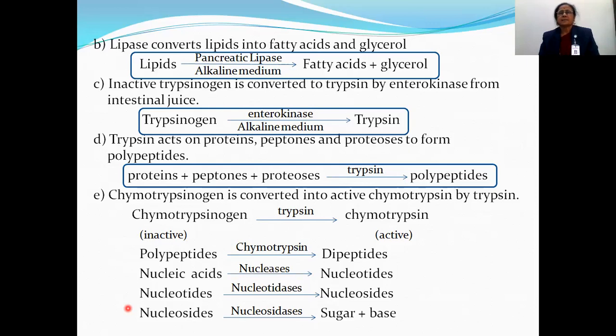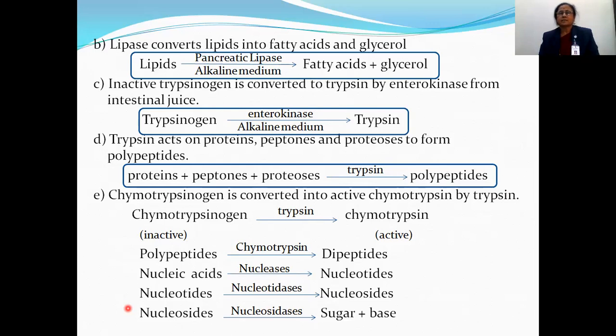Another enzyme is also present in this pancreatic juice. It is known as chymotrypsinogen. This chymotrypsinogen is also present in inactive form, and for activation it must be converted into chymotrypsin. This conversion takes place in the presence of trypsin.